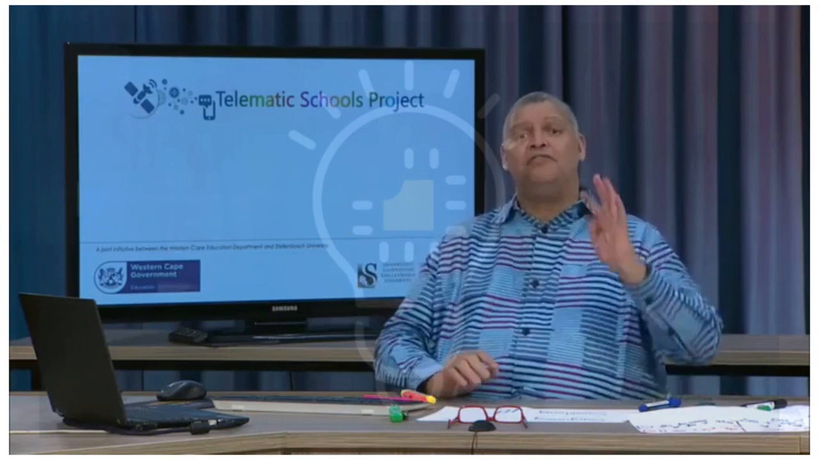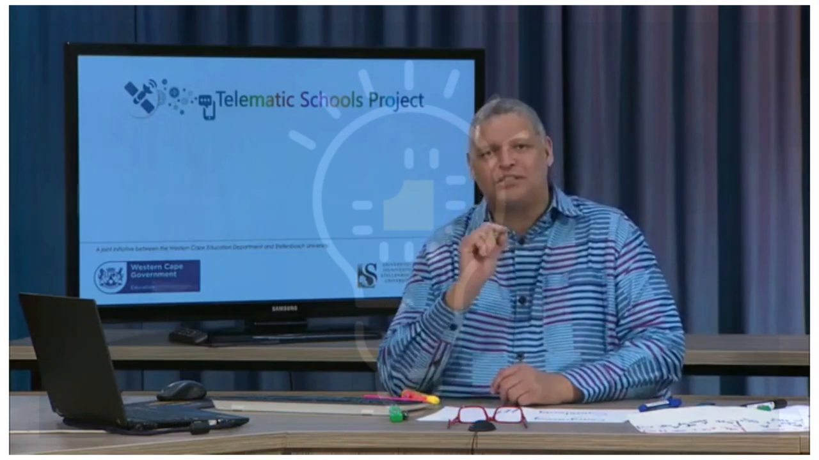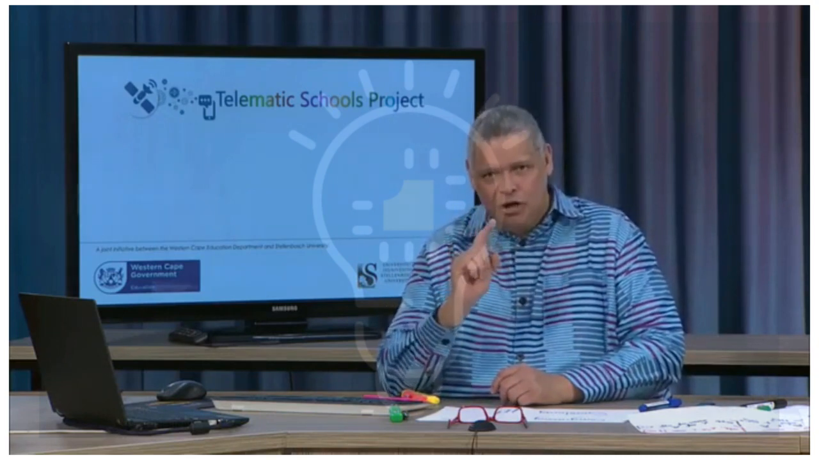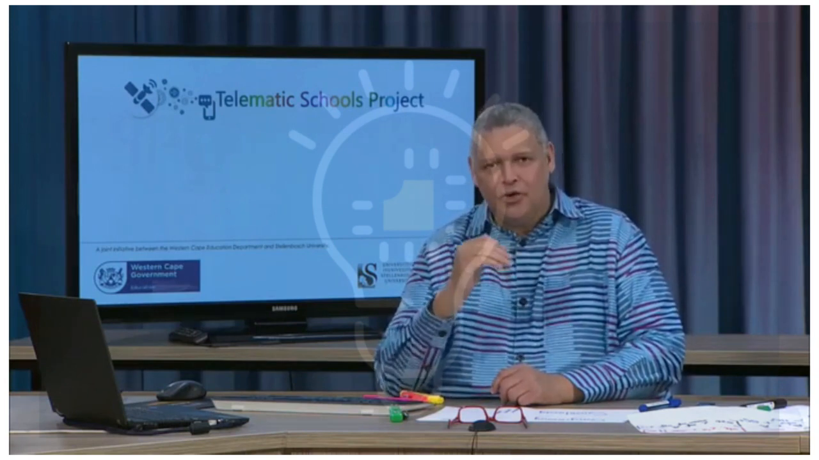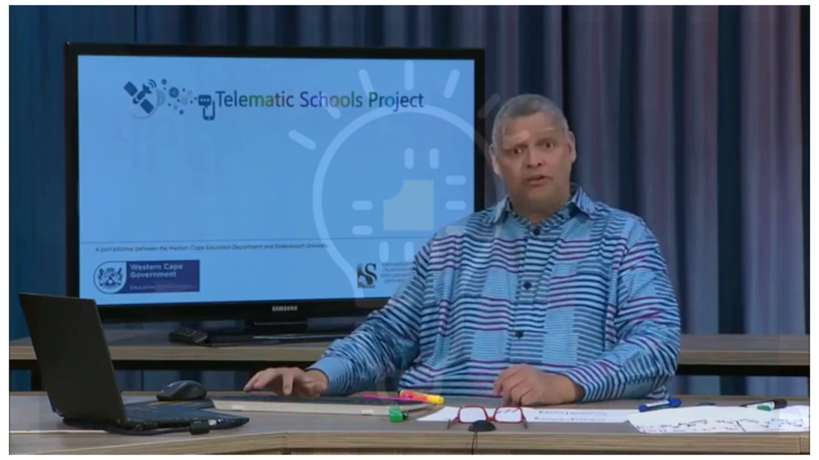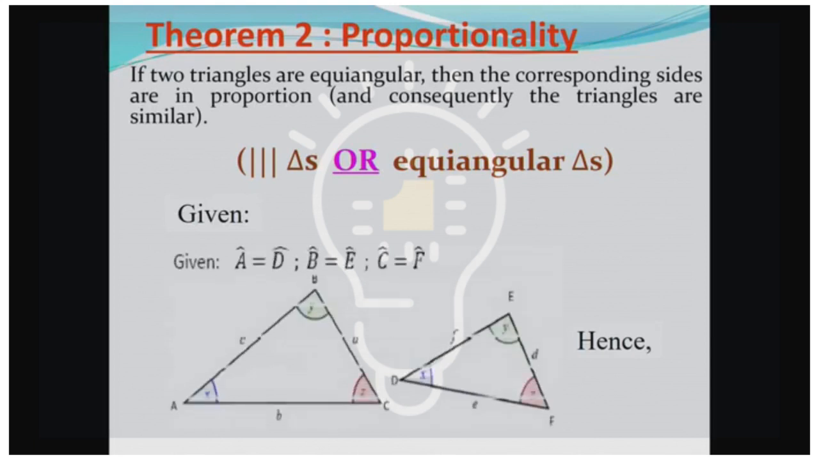So here we have the four conditions for congruency. We must not confuse congruency with similarity. Make sure that you know what is being called for. So moving forward now, when we have theorem 2 in connection with proportionality, we have the following. If two triangles are equiangular, then the corresponding sides are in proportion, and consequently, the triangles are similar. There we have how that is written.